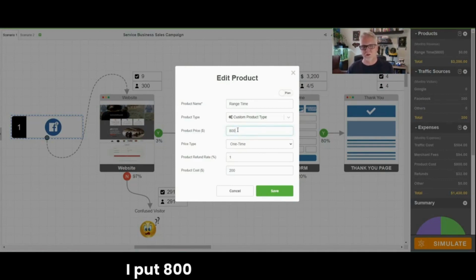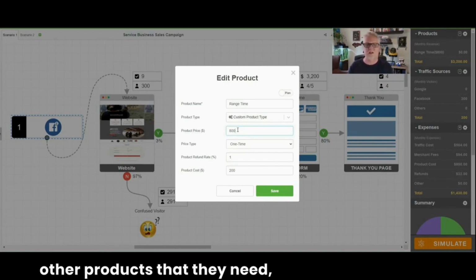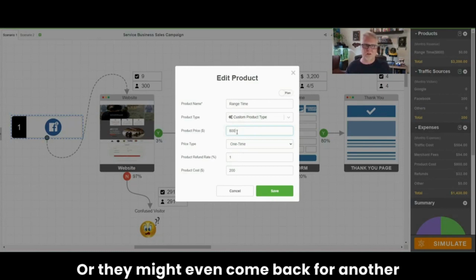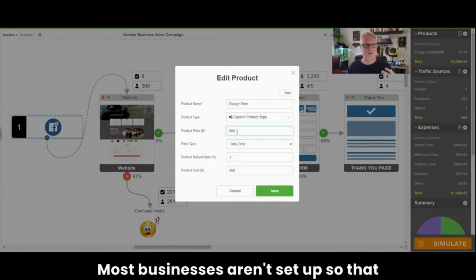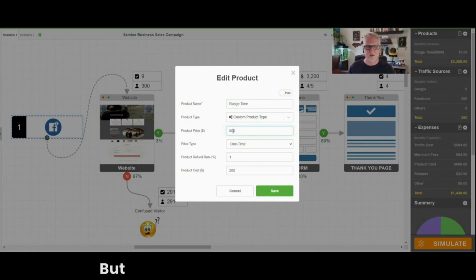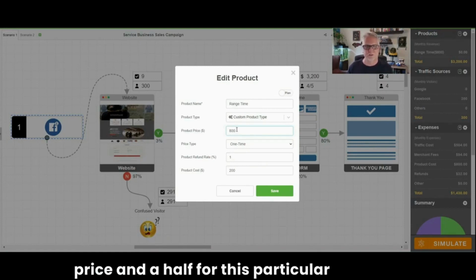I put $800 because sometimes they might buy other products. They might buy a holster. They might even buy some other products that they need, or they might bring a friend or a spouse or something like that. Or they might even come back for another part of the program. But that's about it. Most businesses aren't set up so that they can actually retain a client. We'll talk more about that later. But I put $800 because this is kind of price and a half for this particular industry.